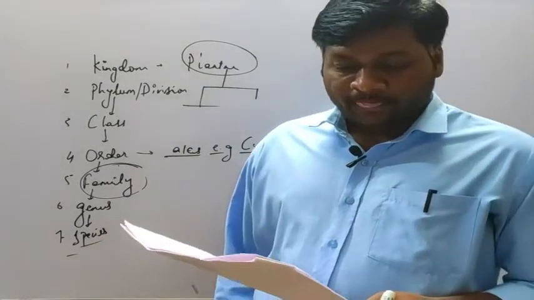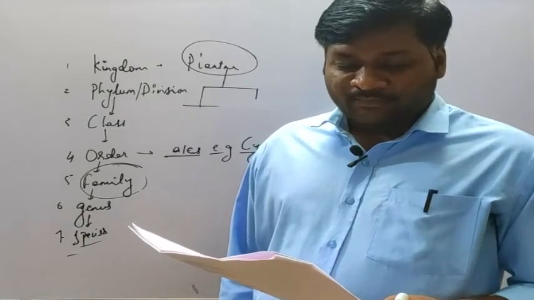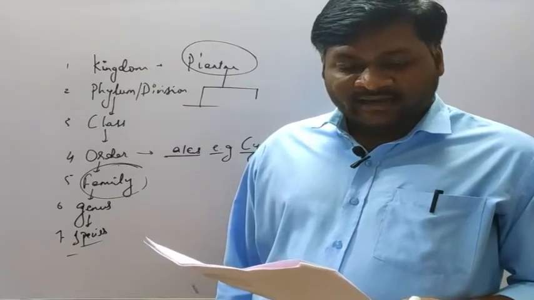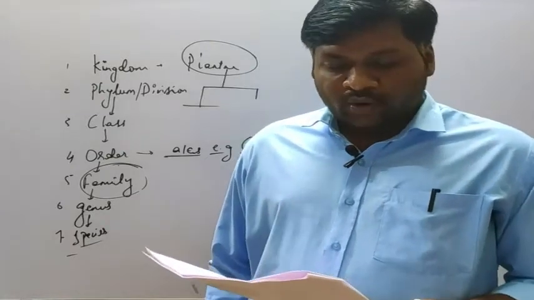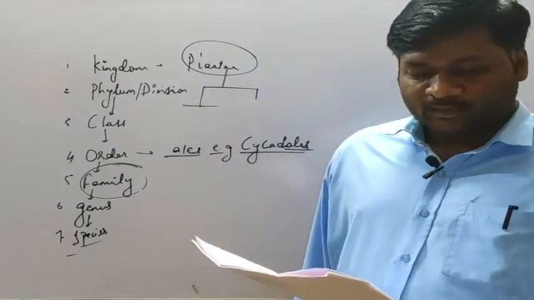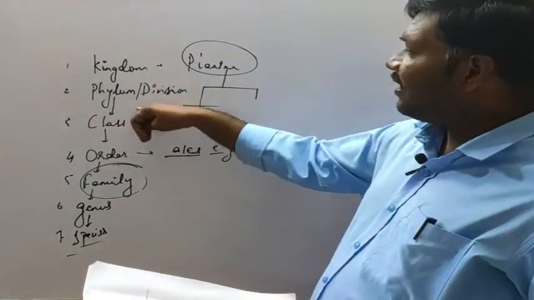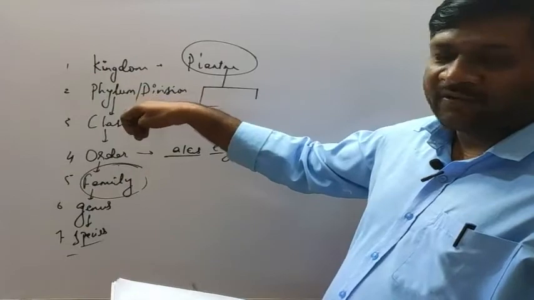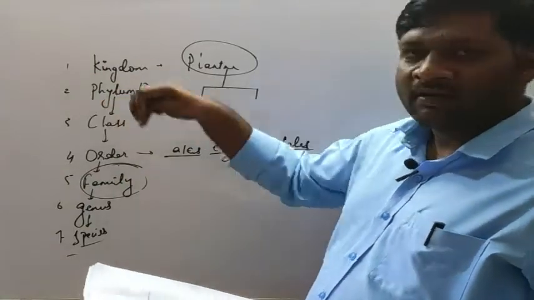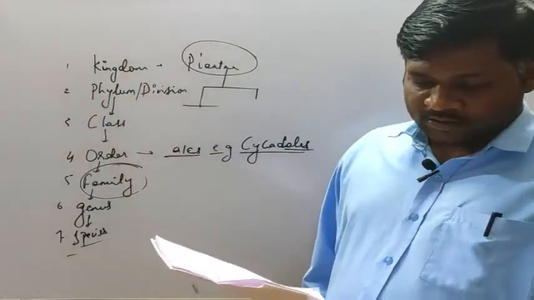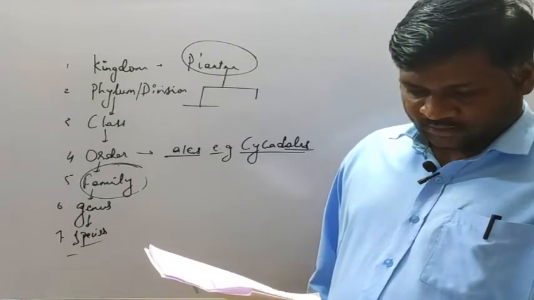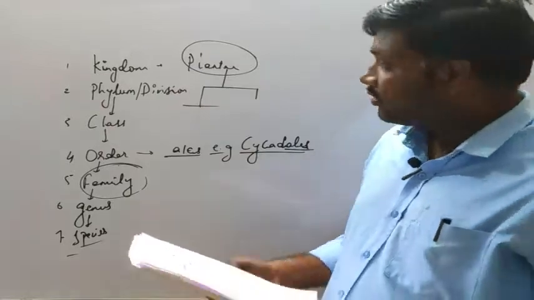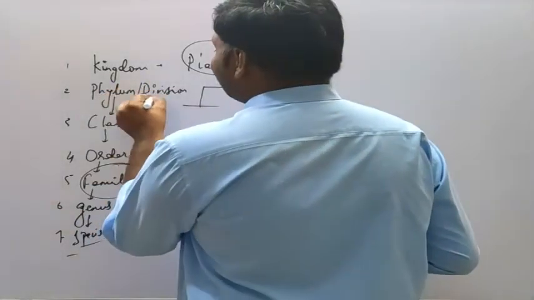So it is wrong. In case of plants, classes with a few similar characters are assigned to a higher category called phylum. Yes, different classes are under phylum. You can see here on the board also the categories I have written. Phylum consists of many classes. But what is given here is in case of plants, and in case of plants it is division.